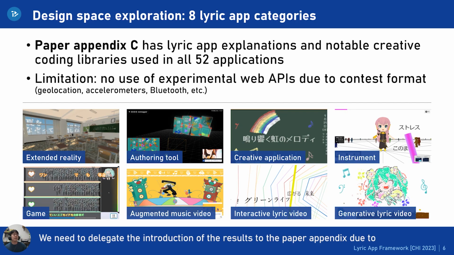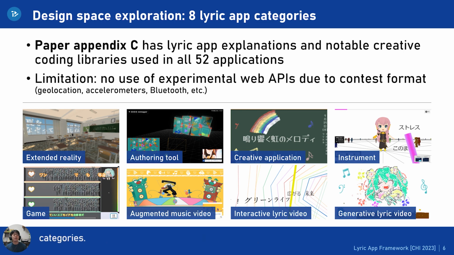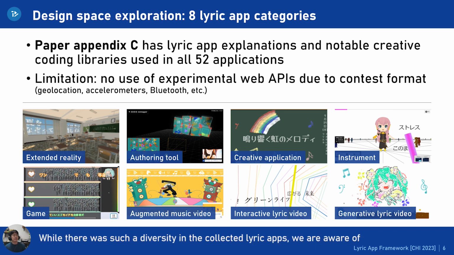We need to delegate the introduction of the results to the paper appendix due to time constraints, but we thoroughly analyzed them to confirm the low threshold and high ceiling of the framework, and to extract 8 representative categories. While there was such a diversity in the collected recaps, we are aware of the limitation of the contest format that prevents programmers from using experimental web APIs, such as Bluetooth APIs, and that kind of follow-up study should be interesting for future work.